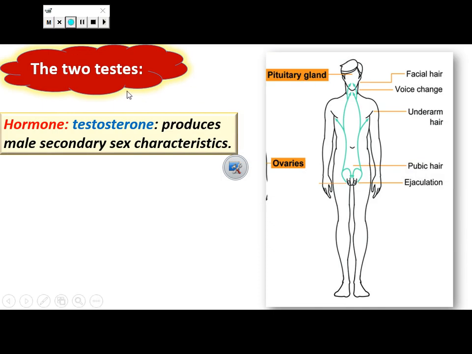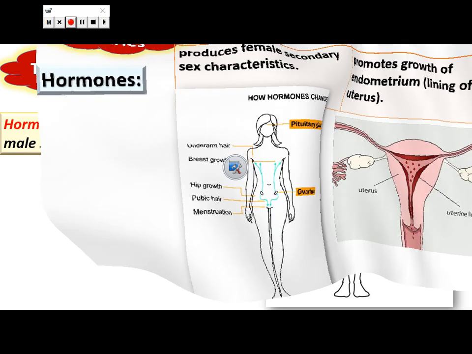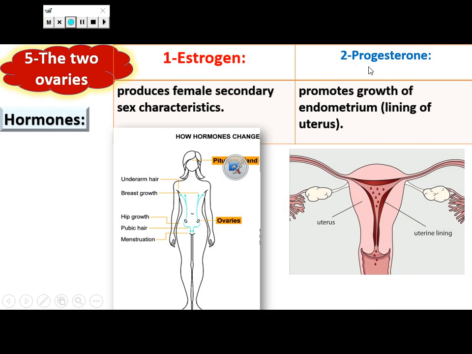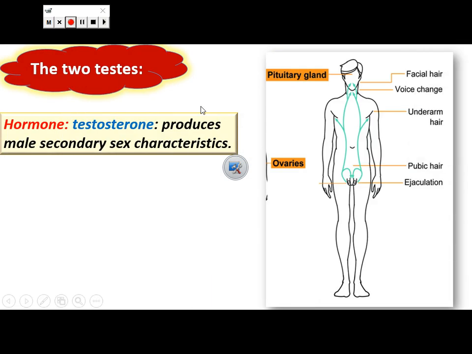Another gland in male is the two testes. The two testes secrete an important hormone called testosterone, which is responsible for male secondary sex characters. So, in female, two ovaries are responsible for secretion of two hormones, estrogen and progesterone, while in male there are two testes, which are responsible for secretion of the important hormone called testosterone, responsible for the appearance of male secondary sex characters.